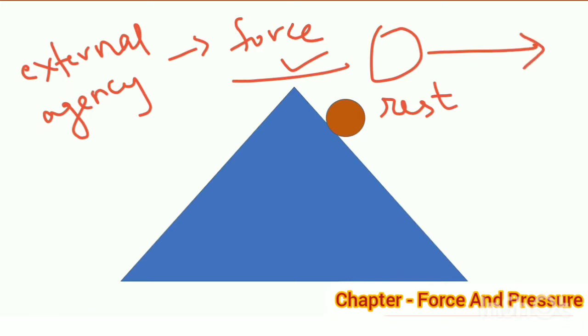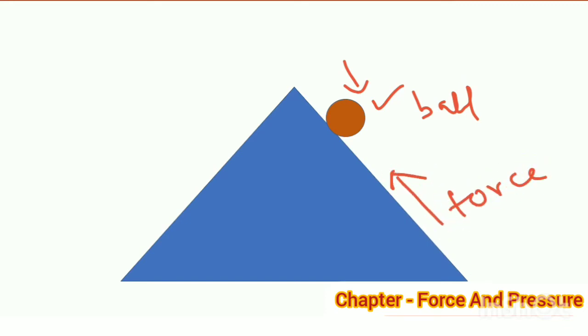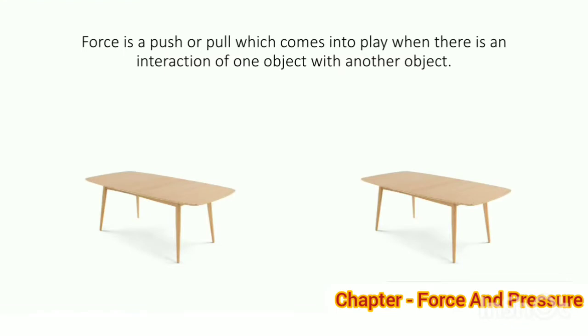For example, we can stop a ball rolling down an inclined plane by applying a force against the direction of its motion. We can thus say that force is a push or pull which comes into play when there is an interaction of one object with another object.